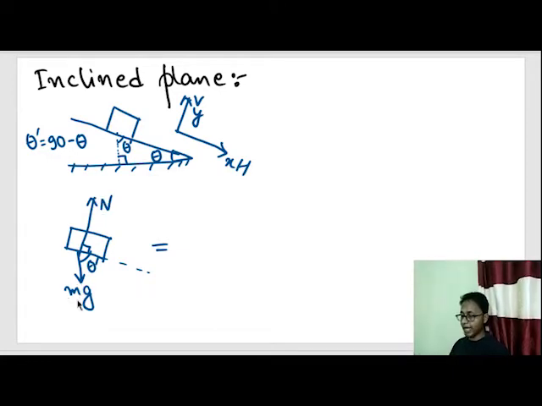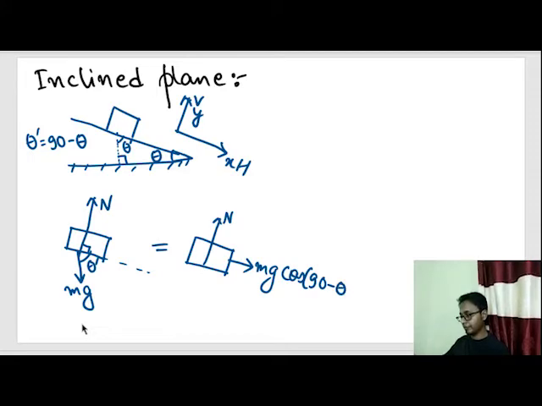So when I project this mg force onto this line, what do I get? This is the normal force. When I project the mg line onto this component, what do I get? The parallel component is mg cos 90 minus theta, and the perpendicular component becomes mg sin 90 minus theta, but theta is the angle of the incline.